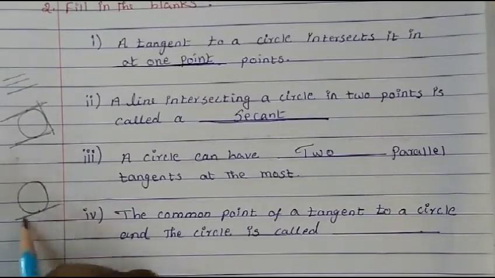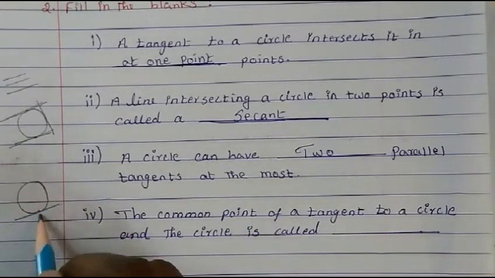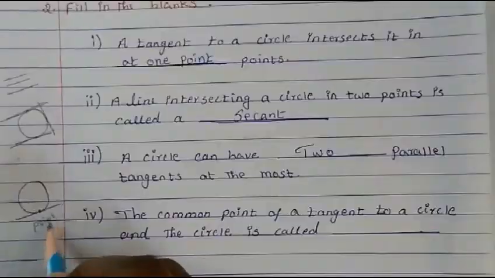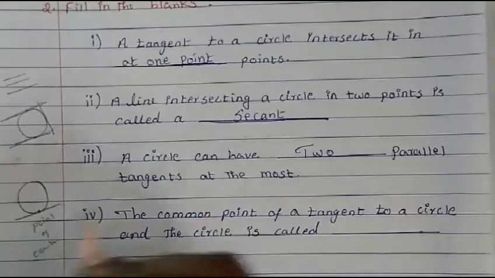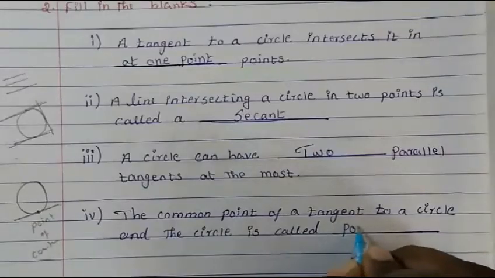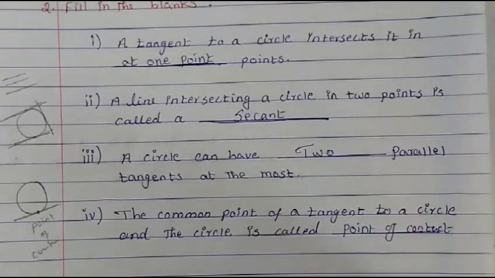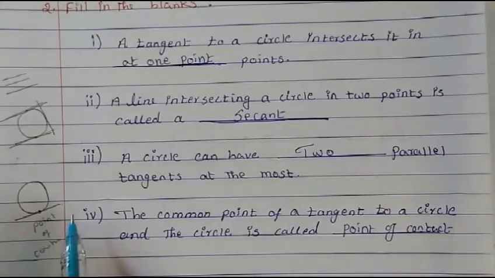So what is it called? The point of contact, because the circle and the tangent are contacting at the common point.